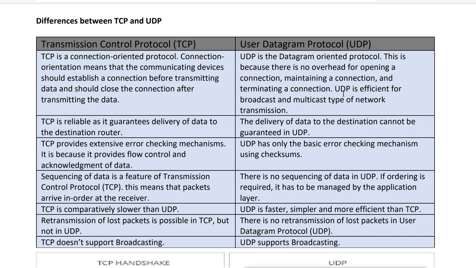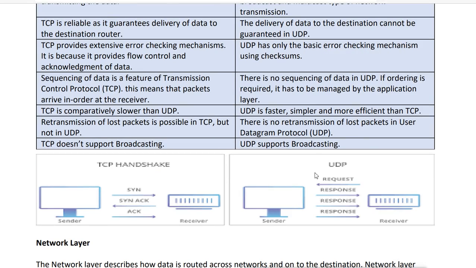Maybe the destination machine is not available. It does not care whether the machine is available or not, or whether it is accepting the data or not. It just throws the data. That is why it is basically used for broadcasting and multicasting type of communications. It just sends request, response, response, request like this. It does not establish any connection.